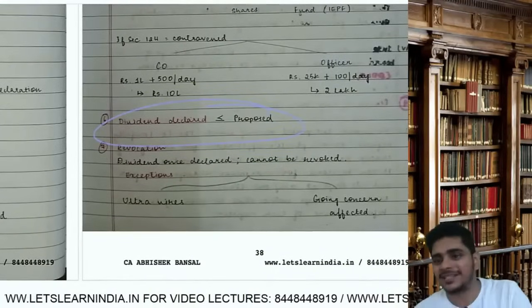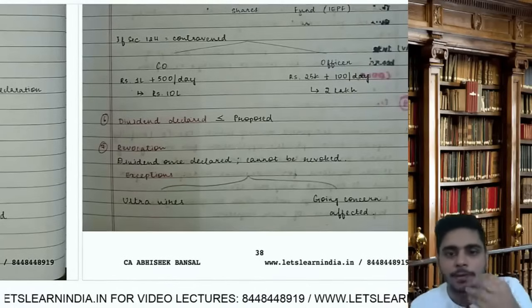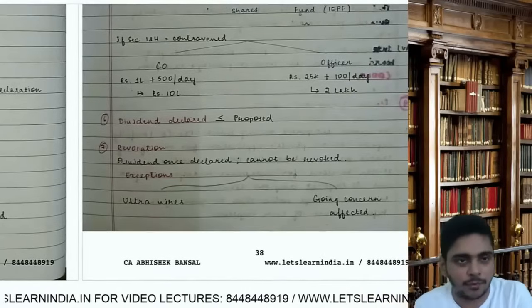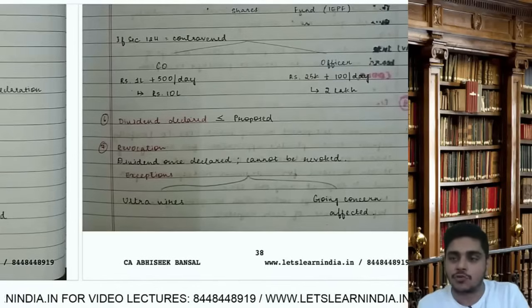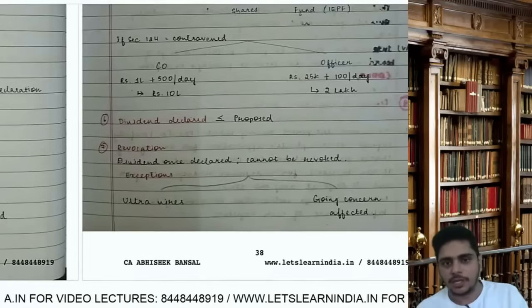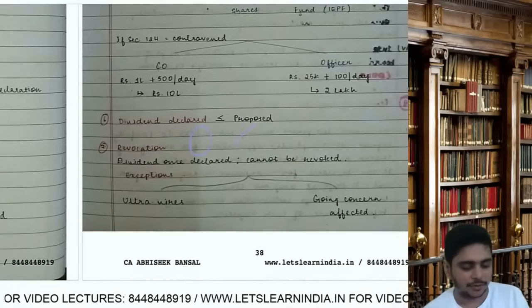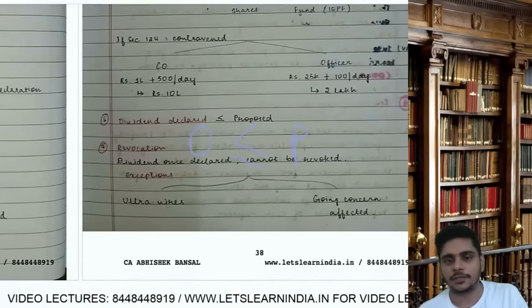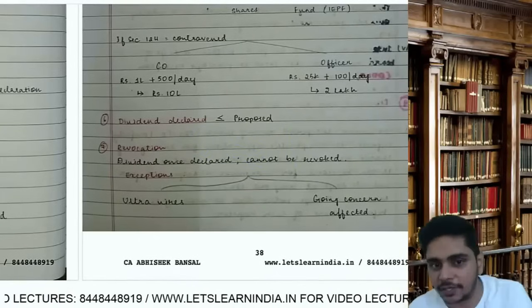Dividend declared should be less than or equal to proposed. Who will propose it? Board will propose it. Board recommends it. Board says it is 10%, we can give dividend this year. So members, you can't increase it. Either it can be same or you can reduce it. If you say I don't want to declare any dividend, it's absolutely okay, because 0 is less than or equal to proposed. Whatever is the proposed thing, it is allowed. Members cannot increase the rate of dividend.